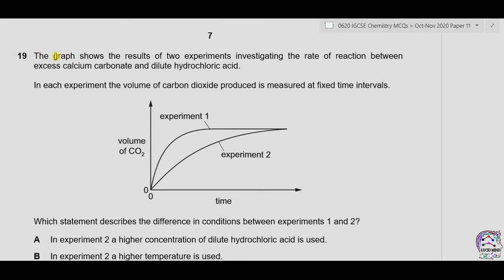Question 19. The graph shows the results of two experiments investigating the rate of reaction between excess calcium carbonate and dilute hydrochloric acid. In each experiment, the volume of carbon dioxide produced is measured at fixed time intervals. Which statement describes the difference in conditions between experiment 1 and 2? Now we can see in the graph that in both experiments, the same volume of CO2 is produced.